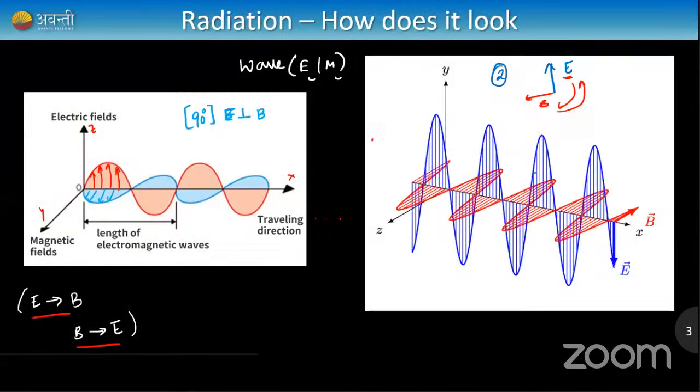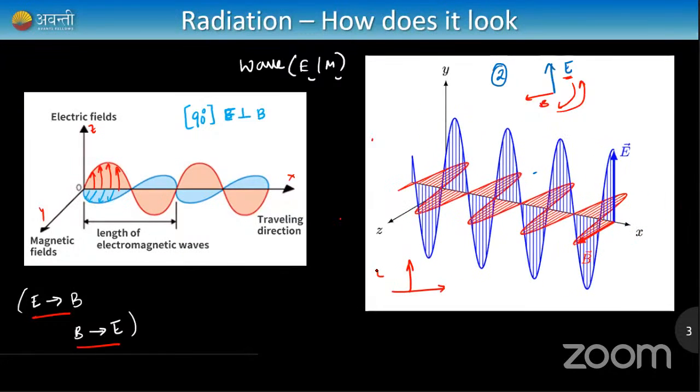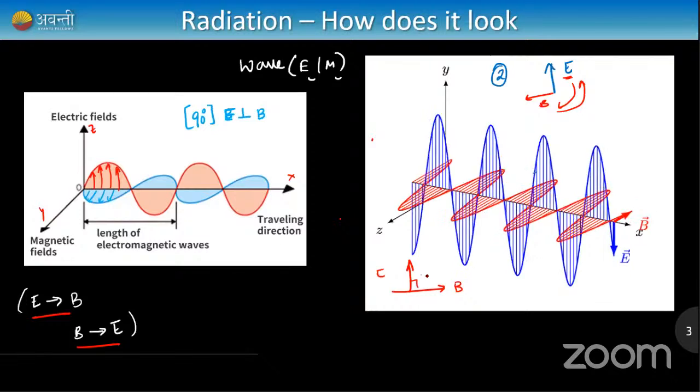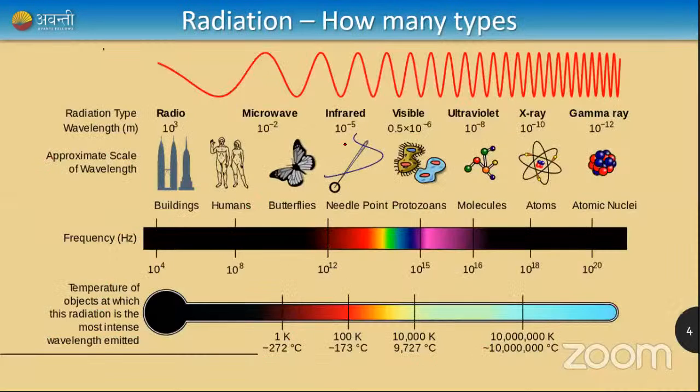And when I check the diagram, they have electric field perpendicular to magnetic field. E is always perpendicular to B. They will always have 90 degrees, and the magnitudes are always the same. Okay, then I understand that there is electric field and magnetic field. Then how many kinds of radiations are there, you might ask, right?